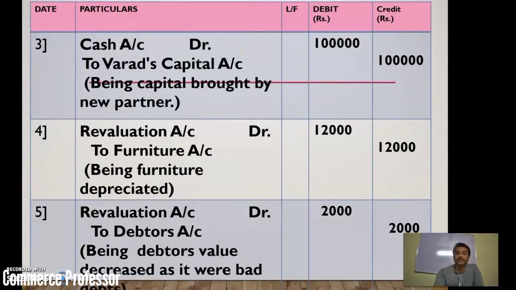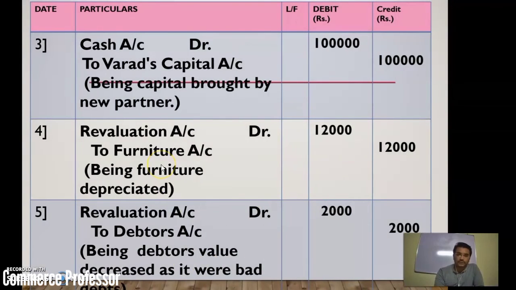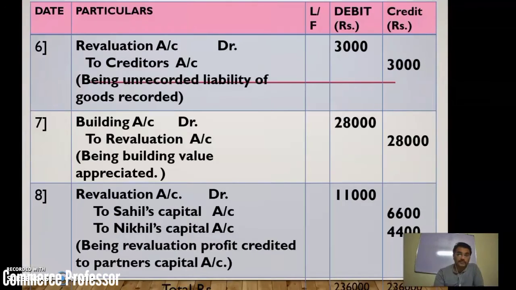So how is the entry passed? See here. These entries are first observed. Furniture is depreciated, so revaluation instead of depreciation: revaluation account debit to furniture account, being furniture depreciated. Number 5, revaluation account to debtors account 2,000, as it is decreased by bad debts.